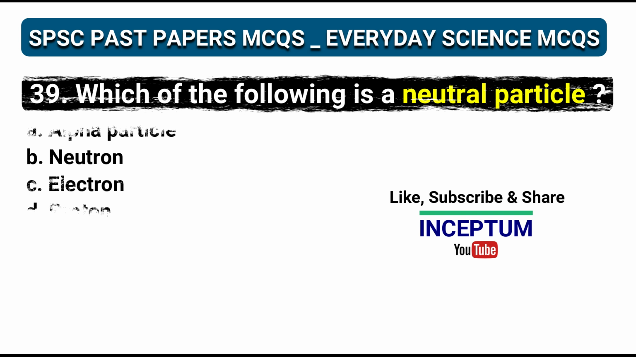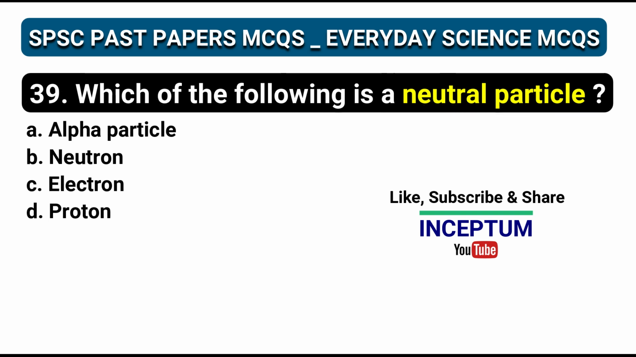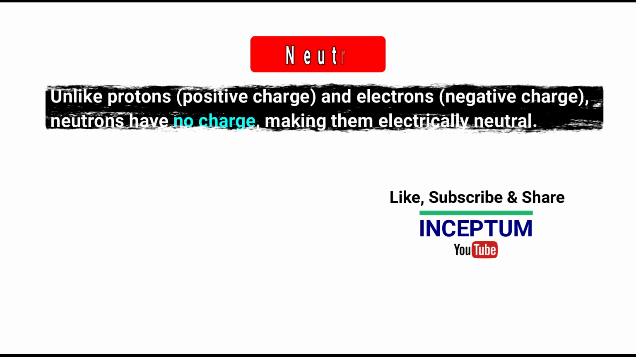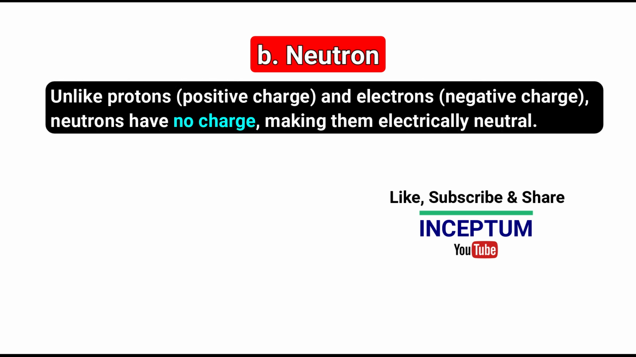Question number 39. Which of the following is a neutral particle? In the four options: alpha particle, neutron, electron, proton. And the right one is option B, neutron. Unlike protons and electrons, neutrons have no charge, making them electrically neutral.